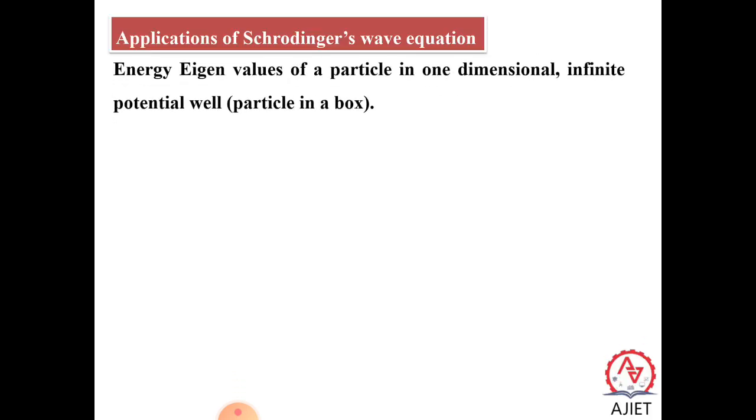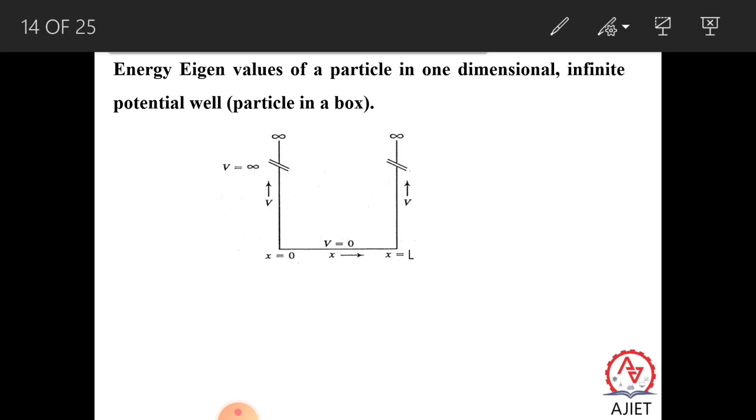So next, applications of Schrodinger's wave equation. What is the application? Energy eigenvalues for a particle in a one-dimension infinite potential well, or particle in a box. So now let us consider a particle inside an infinite height potential well.